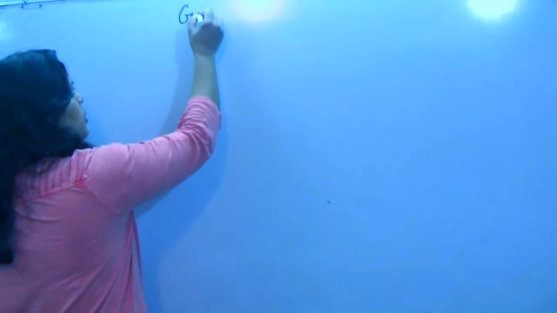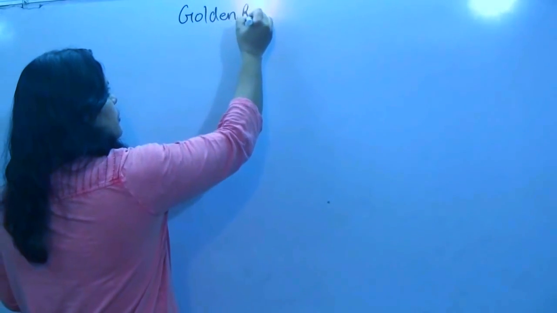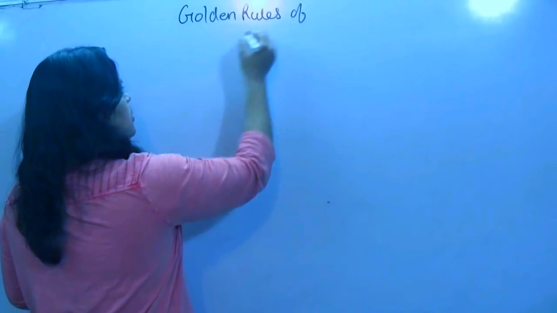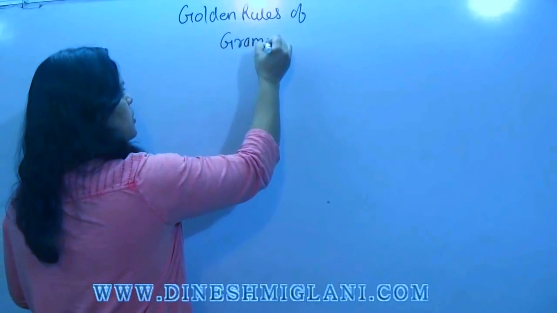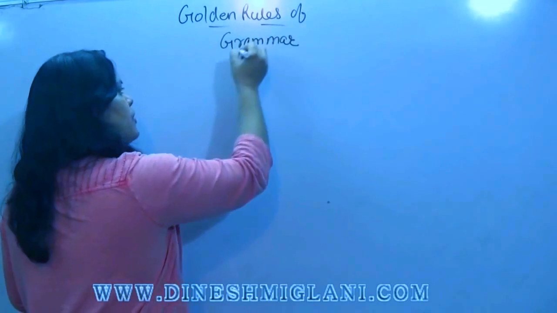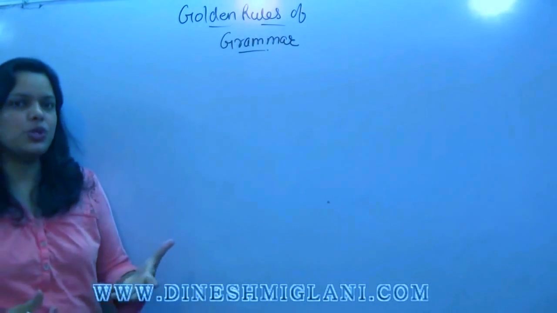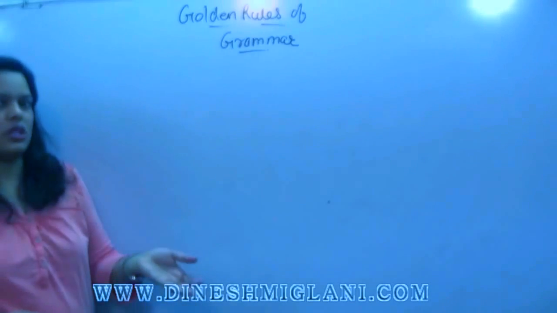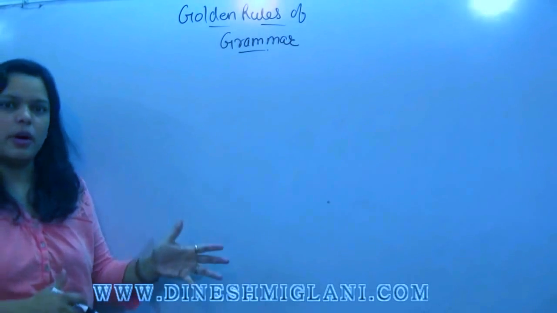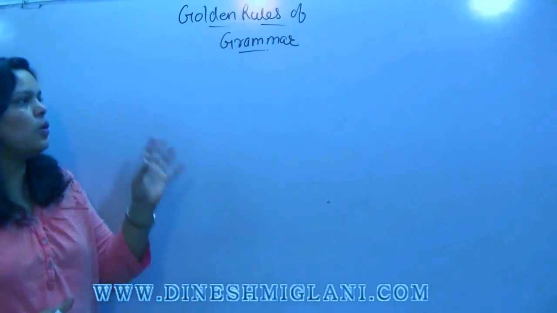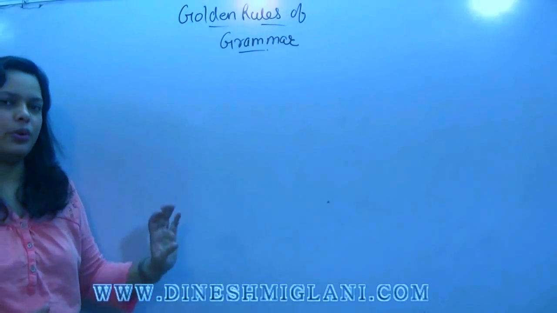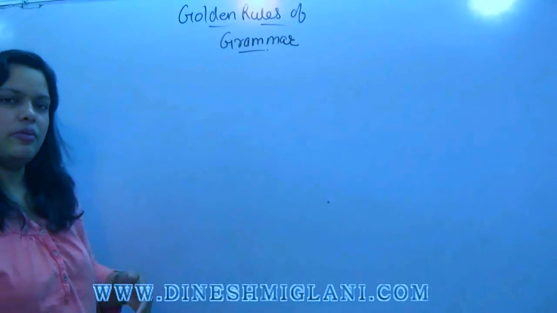This is a session of grammar where we are going to learn some golden rules of grammar. These rules are often asked in exams, and these are very important rules which are always used, and people often get confused in this. They are not very clear about it, so we'll take them one by one. We'll try to make sessions on these important rules which are called golden rules. Let us see them one by one.